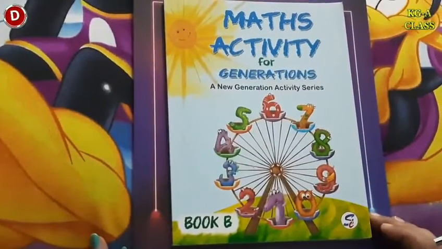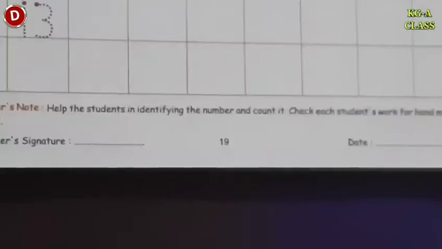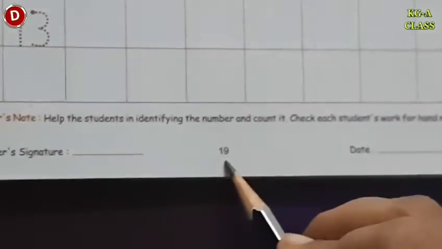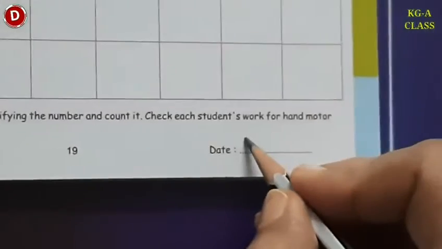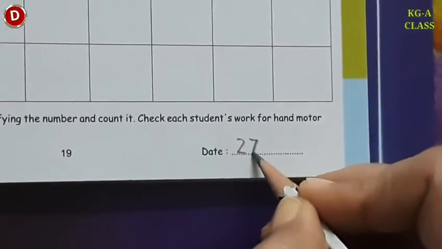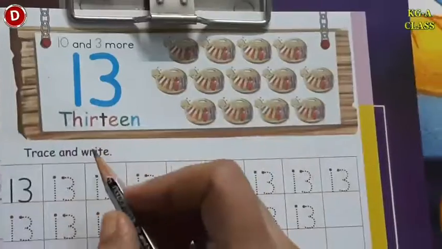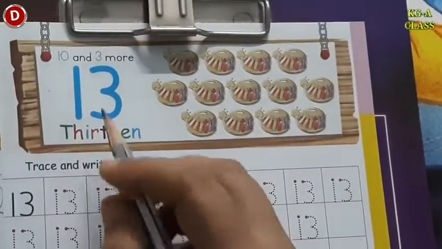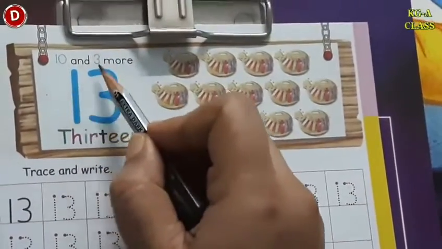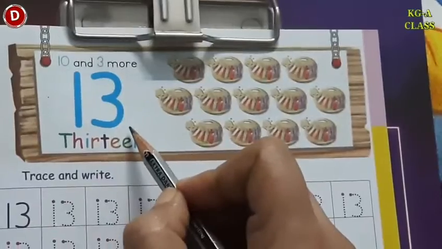Children, now bring your maths activity for generations book. Open page number 19 and write today's date. Today is 27th August 2021. Like this, children. Children, you have to trace and write number 13. 10 and 3 more makes number 13.